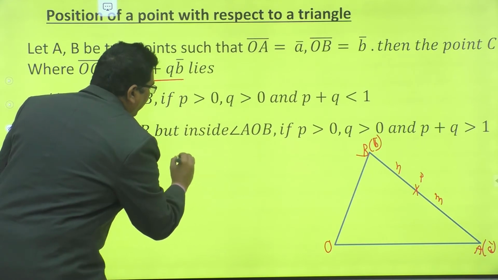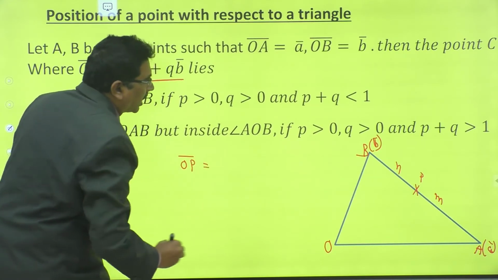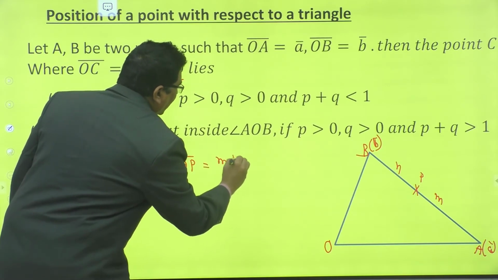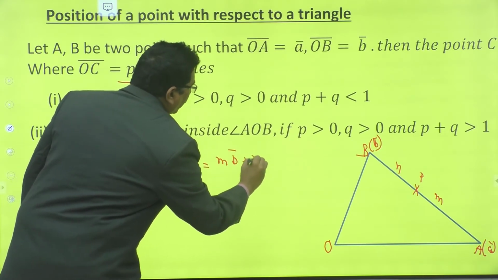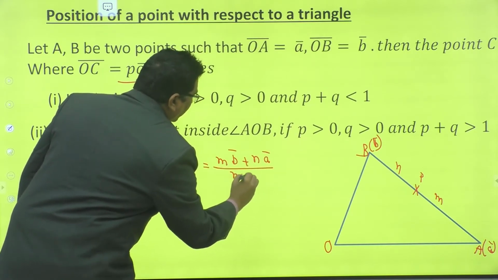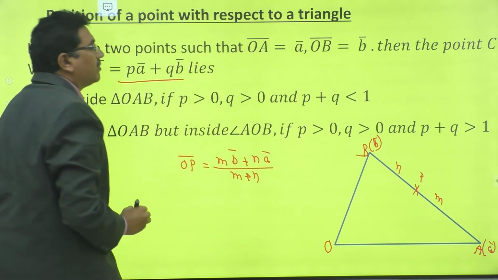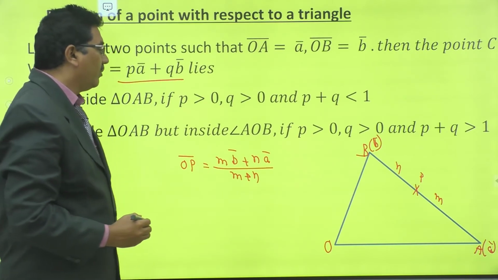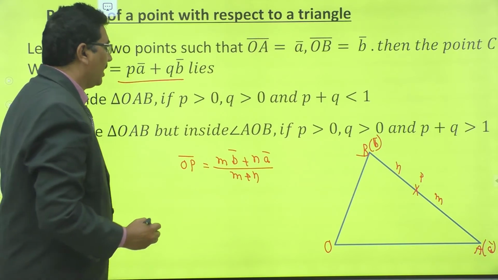By using section formula, OP bar is equal to m times B bar plus n times A bar divided by m plus n. Right.